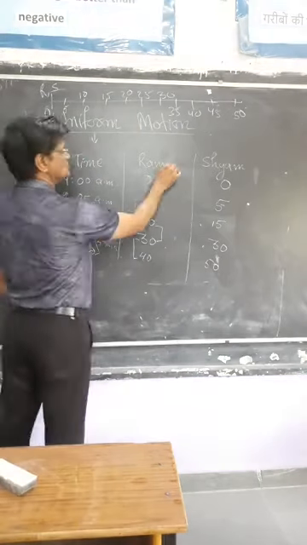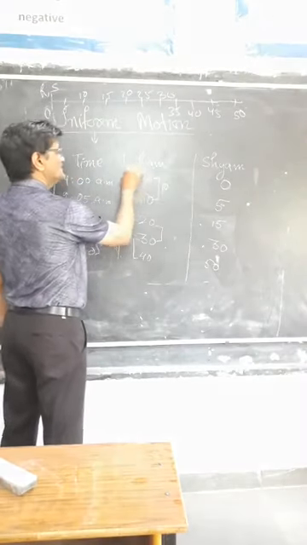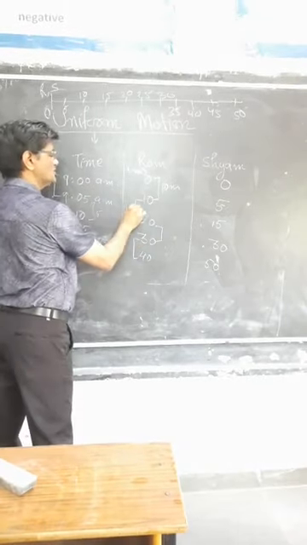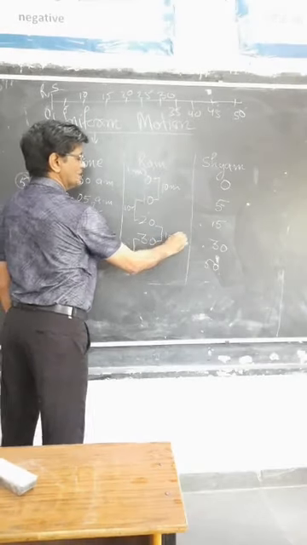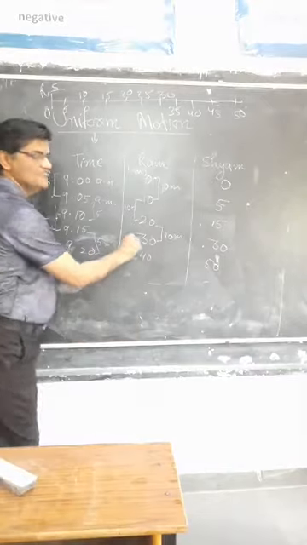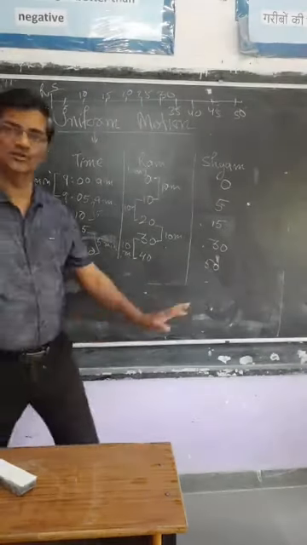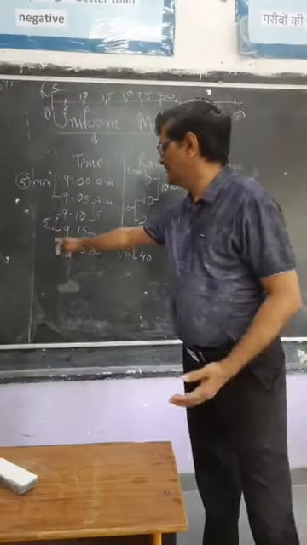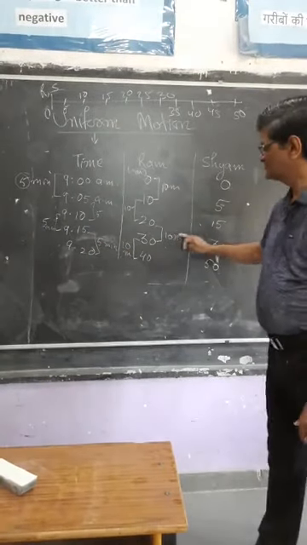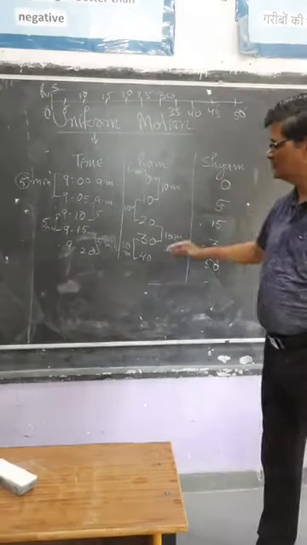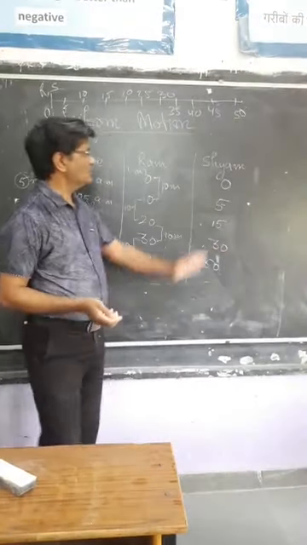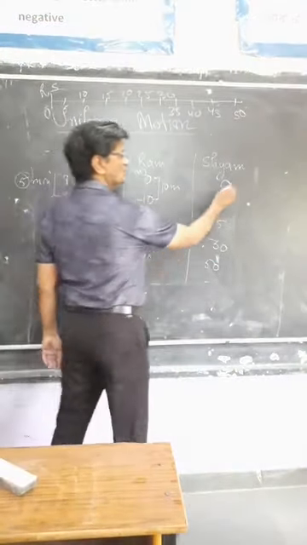If you are taking it in, suppose, meters, if you have taken 10 meter, then this is also 10 meter, this gap is also 10 meter, this one is also 10 meter. So at an interval of 5 minutes, all these displacements or their change in position is equal, that is 10 meter. But what about Shyam?